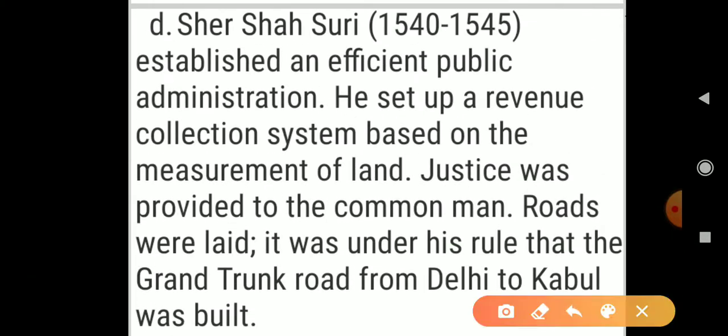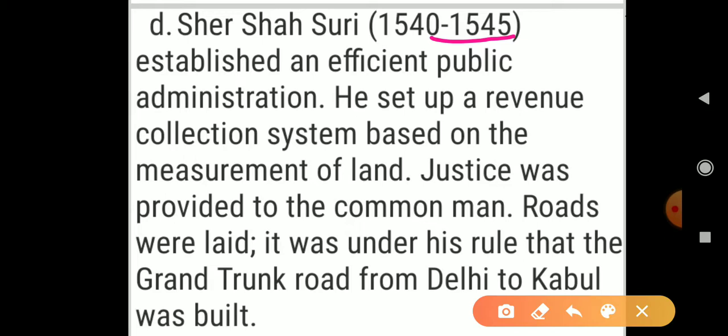Next, let's see some points about Sher Shah Suri. Sher Shah Suri's duration was from 1540 to 1545. Means Sher Shah Suri was on throne from 1540 to 1545. He established an efficient public administration.